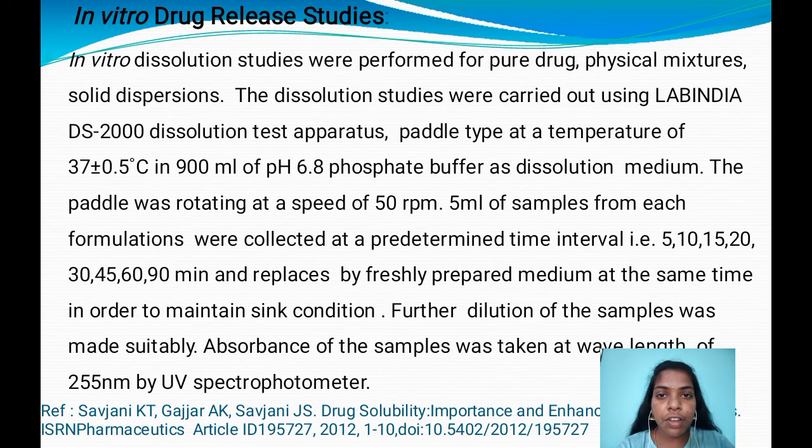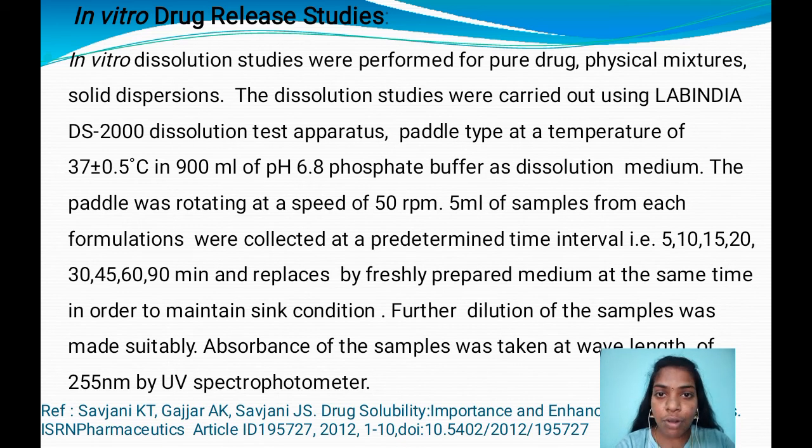Coming to the in vitro dissolution studies, they are carried out in a Labindia DS2000 dissolution test apparatus, paddle type, operated at a temperature of 37 plus or minus 0.5 degrees in 900 ml of pH 6.8 phosphate buffer as the dissolution medium.